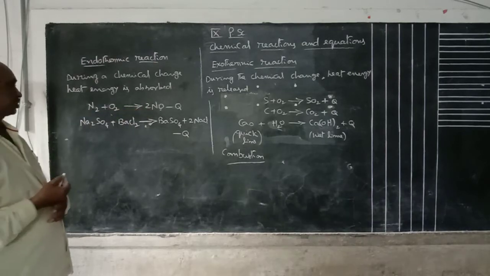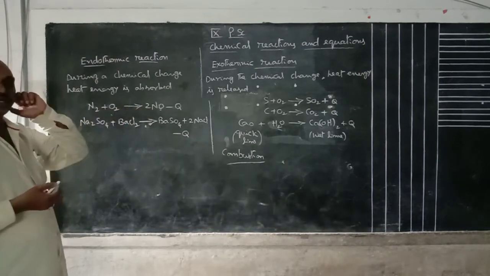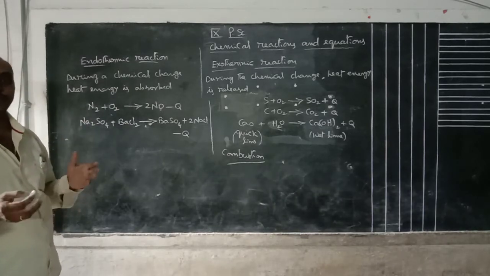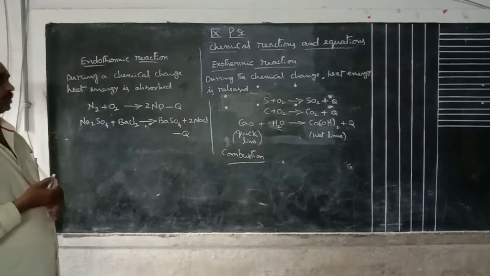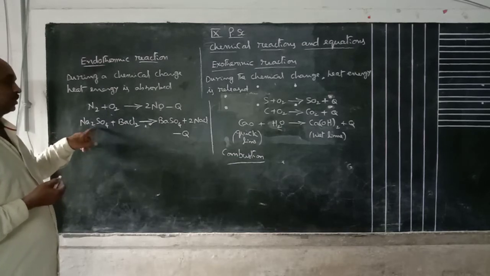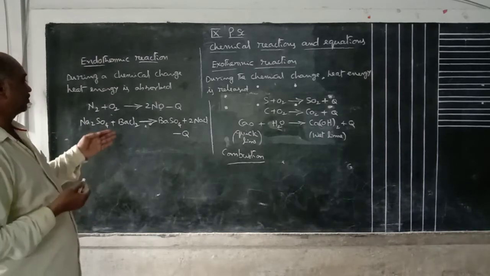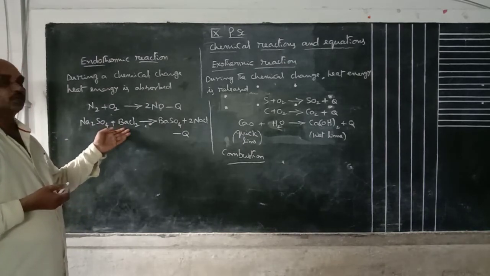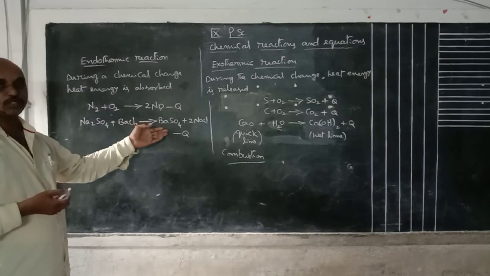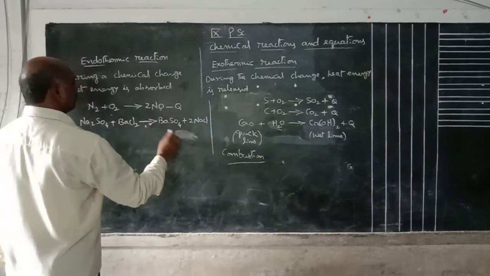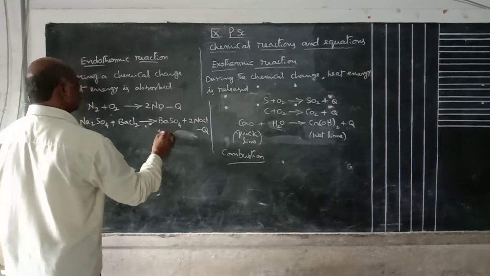NO means nitric oxide. In this reaction, heat energy is absorbed. Once the reaction is completed, touch the vessel and you feel cool. Na2SO4 means sodium sulfate. Sodium sulfate reacts with barium chloride. Then barium sulfate is formed. Barium sulfate means white precipitate.